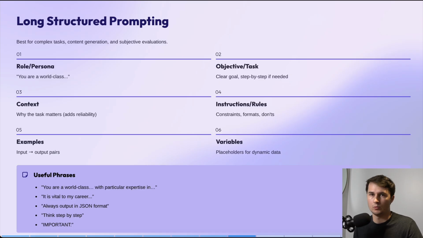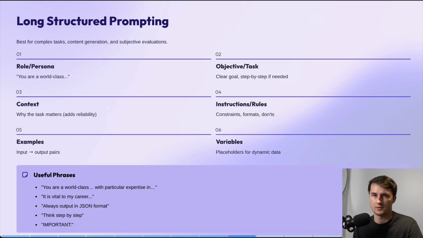Now, the first one would be role persona, in which you're telling the AI agent what its role is and its expertise and background. So, you are a world-class blank. Number 2 would be the objective and task, in which you're telling the AI agent the clear goal and task at hand that the AI agent is trying to achieve. Now, the third one is context.